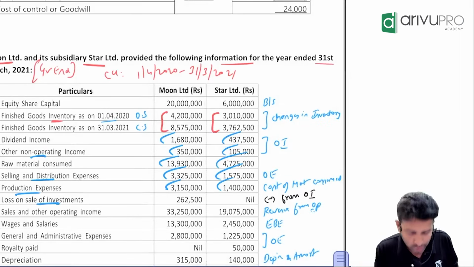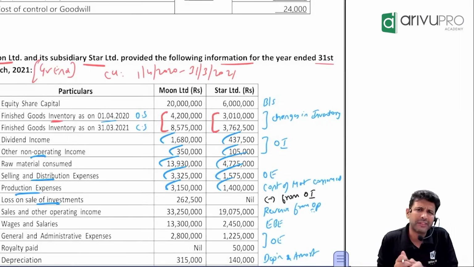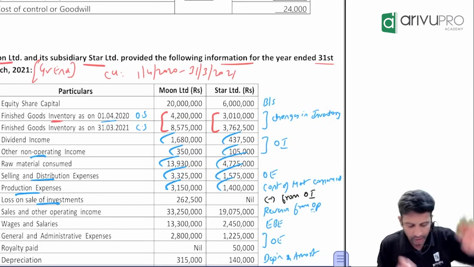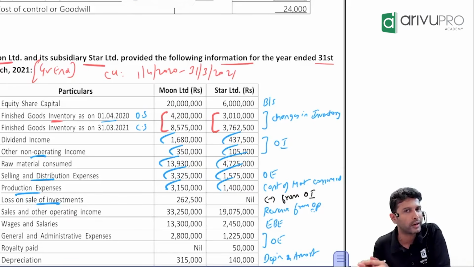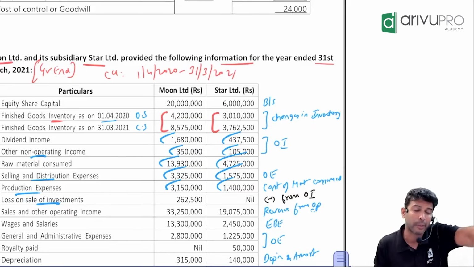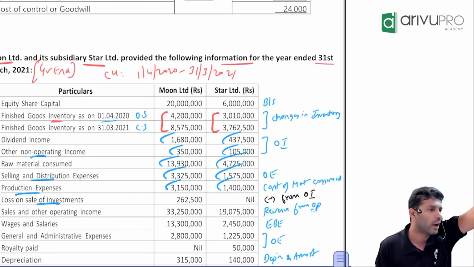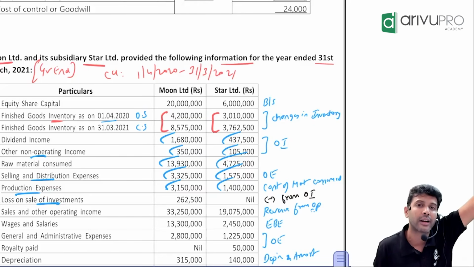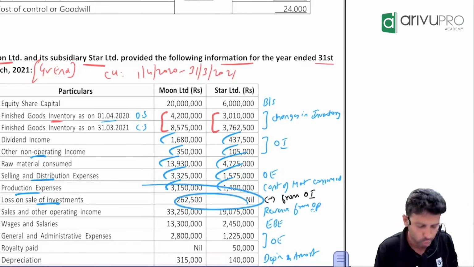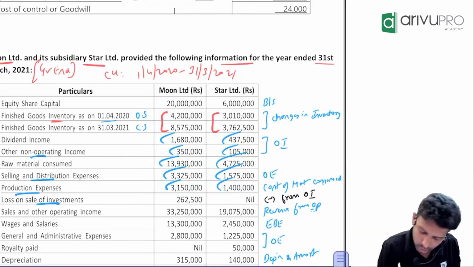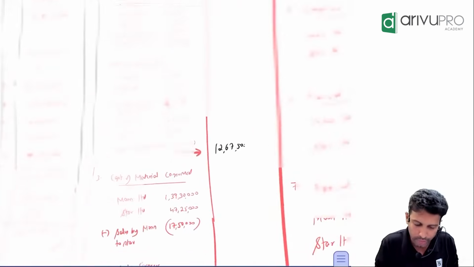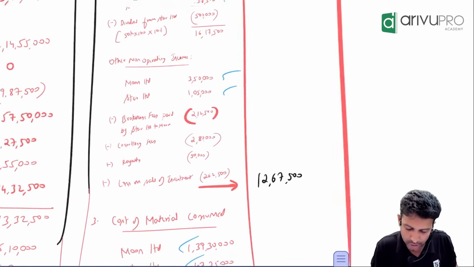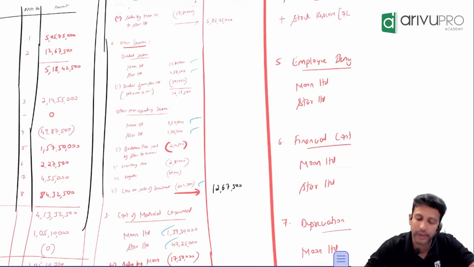Next, what else is there? Loss on sale of investment. So usually from investments, we expect to earn some income, right? You will have one investment or you will have many. Hence, loss on sale of investment, we don't show it under other expense. Rather, we reduce it from the other income, because from other investments you would have earned some income. That income you are showing where? Under other income. So this loss also you show under other income, but as a negative. So this is 262,500 and 0. You reduce it from other income. Under other income, here check at the end, I've written loss on sale of investment. You have reduced to the extent of 2,62,500.